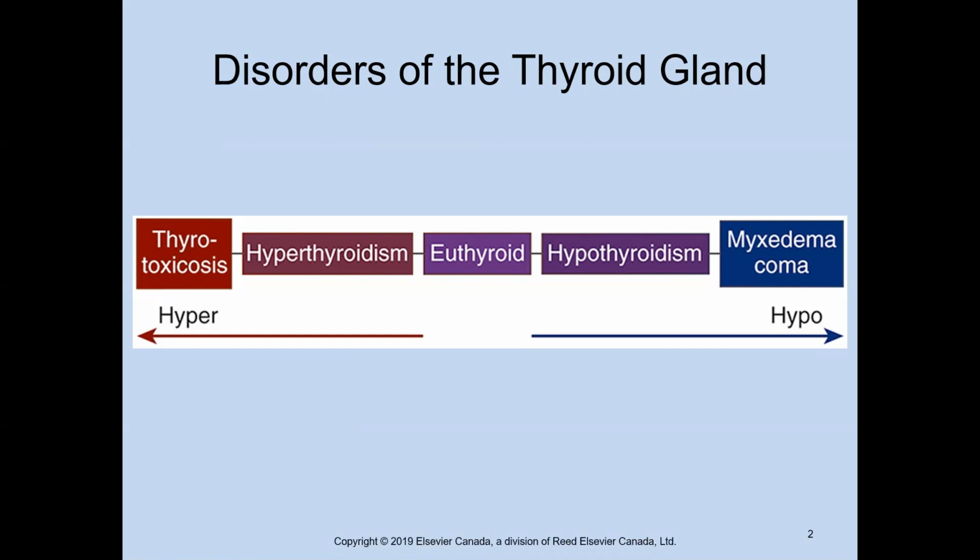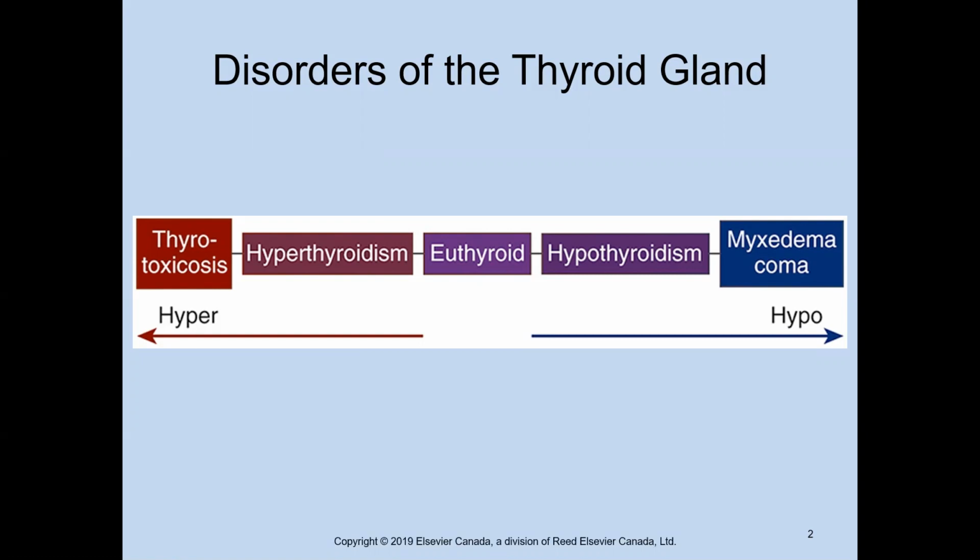On the right-hand side, you see hypothyroidism, characterized by T3 and T4 levels that are out of whack, causing a decrease in the activity generated from your thyroid, to myxedema coma, which is a life-threatening coma caused by profound hypothyroidism. We'll talk about all of these.